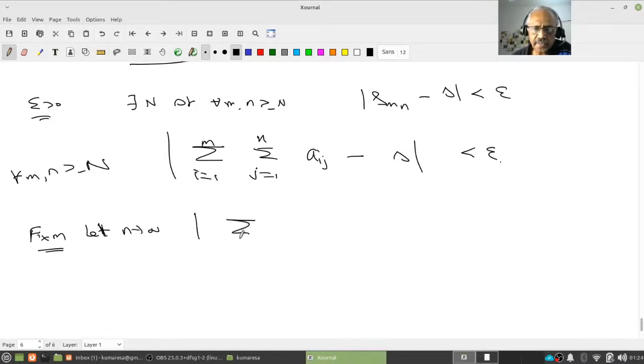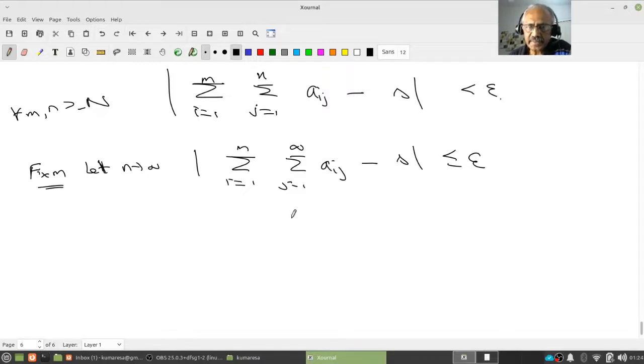So this will mean the sum over I equal to 1 to M of the sum over J equal to 1 to infinity of Aij, minus S, is less than or equal to epsilon. Are you following?